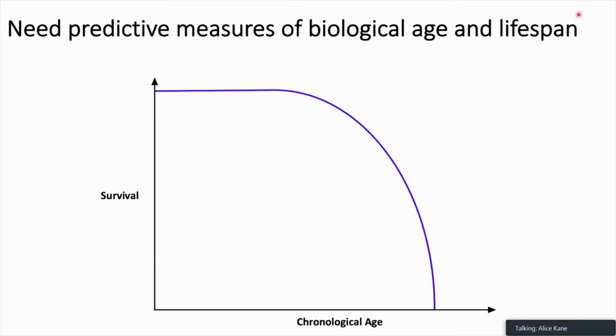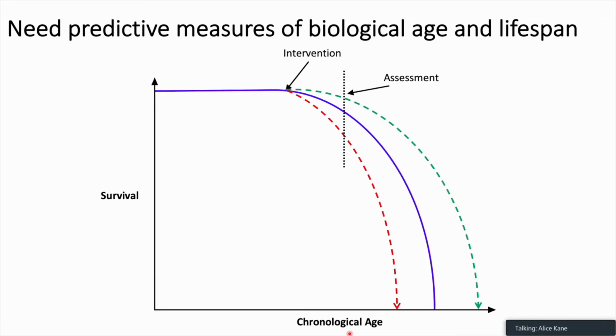Ideally, in a preclinical mouse experiment, we would start an intervention at a certain age, perhaps 12 or 18 months, and then a certain amount of time later, perhaps 4 or 6 months, we would complete a standard assessment that would give us information about the health of the mice, but importantly, also give us predictive information about how long we expect these mice to live, so that we would be able to understand at this much earlier time point whether the mice are going to live longer and healthier, as shown by this green line, or hopefully not, live short, less healthy lives, as shown by this red line.